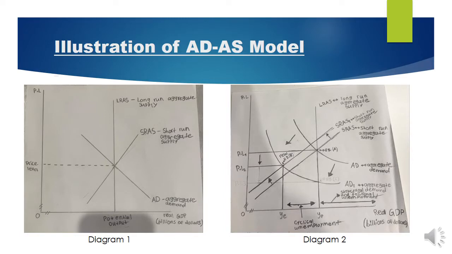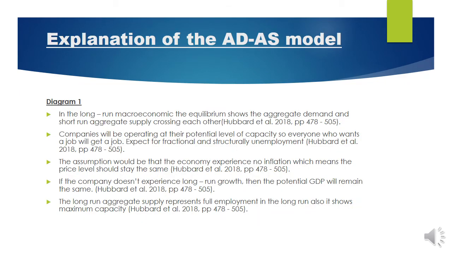Below you see a handwritten drawing of the AD-AS model, which includes the long run aggregate supply, short run aggregate supply, and aggregate demand, to name some examples. In the long run, macroeconomic equilibrium is where the aggregate demand and the short run aggregate supply cross each other. Companies will operate at their potential level of capacity, so everybody who wants a job will get a job, except for frictional and structural unemployment.